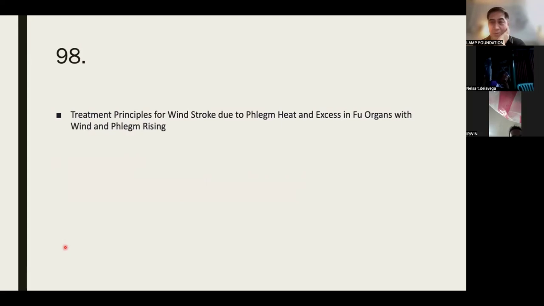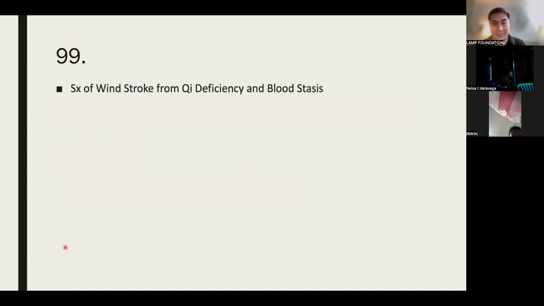Are you still okay? Treatment principles: transform phlegm and purge the full organs. Okay. Wind stroke from qi deficiency and blood stasis.